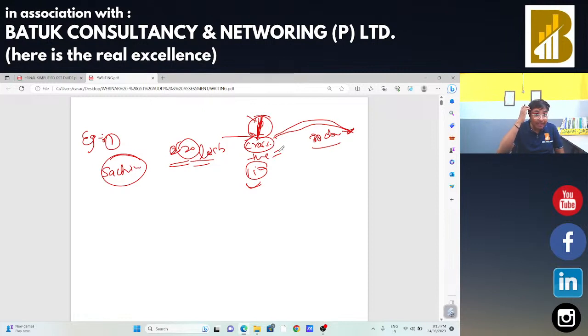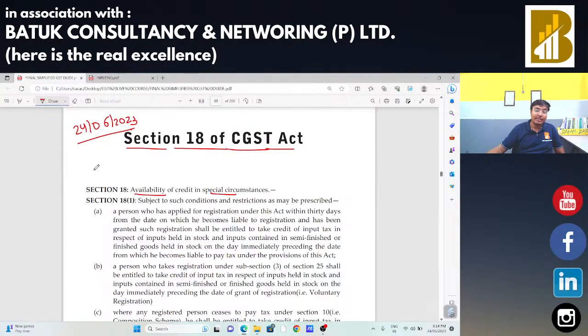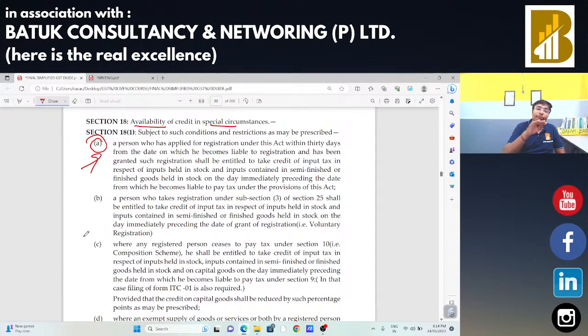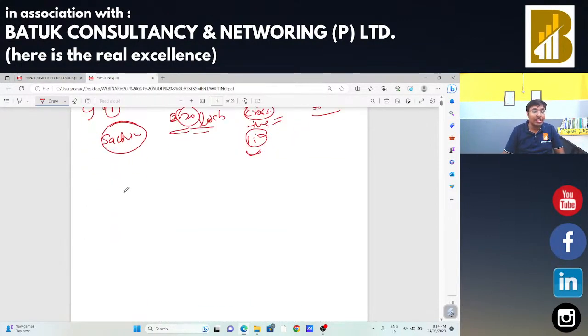If I do not apply within 30 days, in that case, on the date on which my GST registration is granted, I can claim input only on the goods available in my hand on that date. The goods which are available in my hand as on the date of the grant of registration, I am eligible to claim the input. But if I take the GST registration within 30 days, in that case, whatever goods are available in my hand as on the date of liability, I am eligible to take the input tax credit. That is the concept of Section 18 subsection 1 clause A, which will be applicable in this situation. Now, the second situation I am going to take.